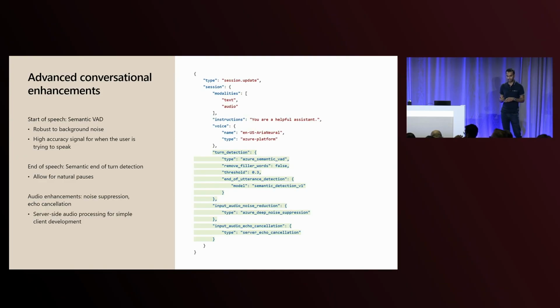On the audio enhancement side, noise suppression and echo cancellation both run completely server side. Which means that you don't have to do any client-side work to make this happen. And this is critical for echo cancellation because for anybody that's worked in audio processing, most traditionally, you would have had to provide a loopback signal or a reference signal. You don't have to do any of that with this API because we know what the output is from the agent. We can directly go and cancel that out for you.